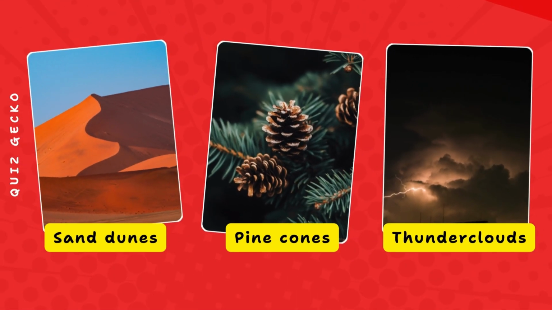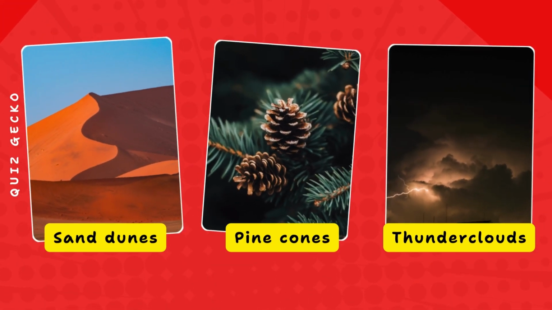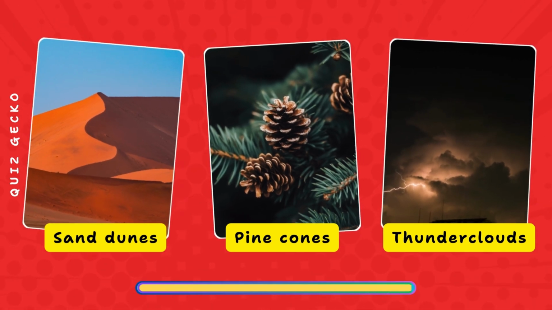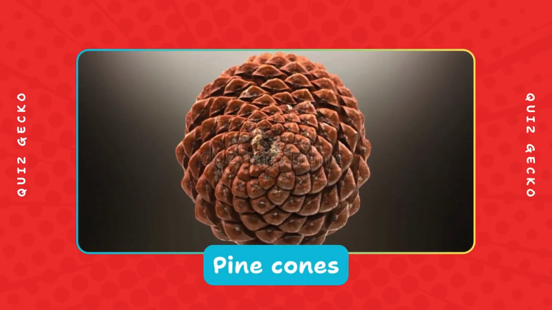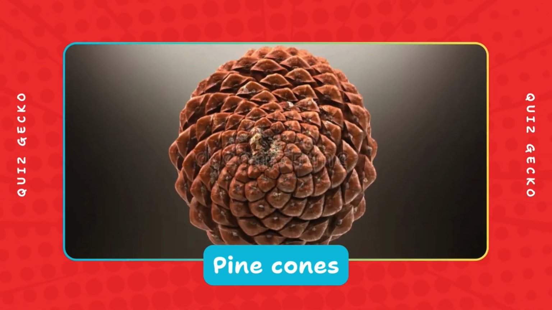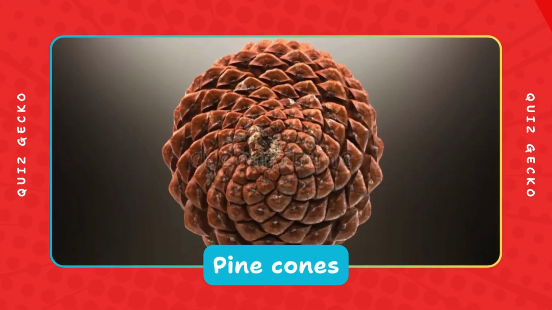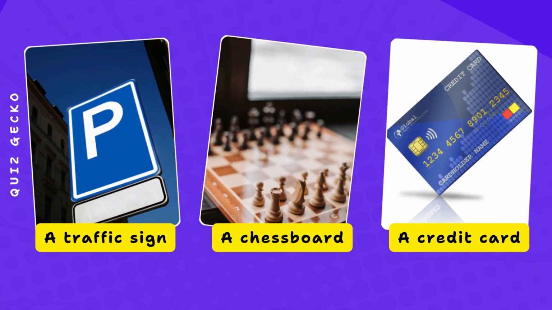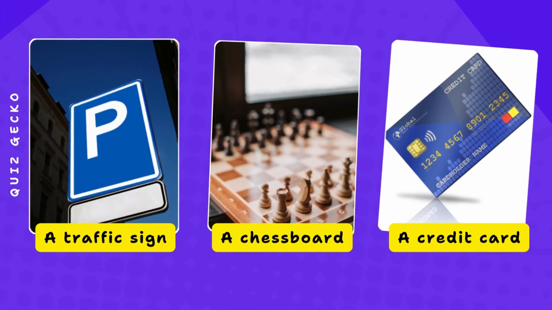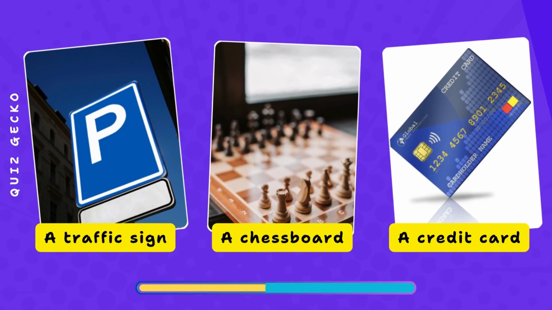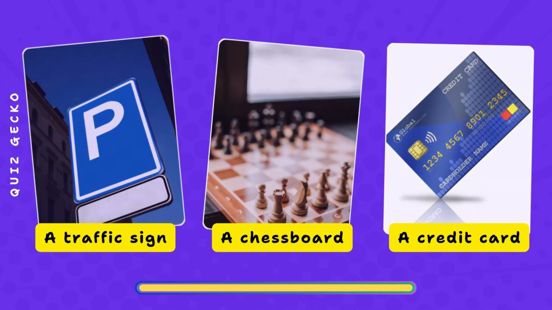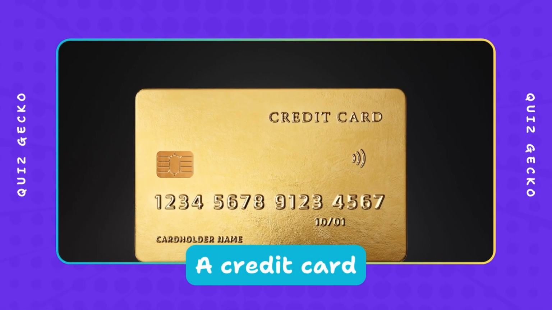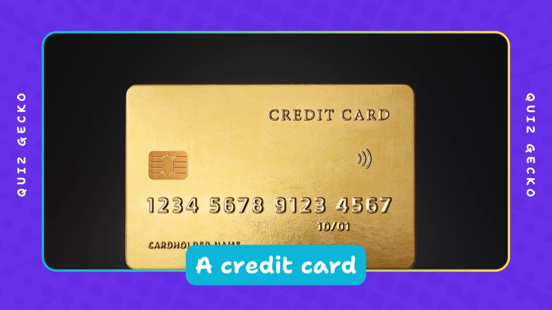Which one shows a natural pattern linked to Fibonacci numbers? Sand dunes, pine cones, thunderclouds? Pine cones have scales arranged in 2 spiral directions, and the number of spirals in each direction matches Fibonacci numbers. Which one often reflects the golden ratio in design proportions? A traffic sign, a chessboard, a credit card? A credit card's width to height ratio is close to 1.618, giving it a balanced rectangular shape.